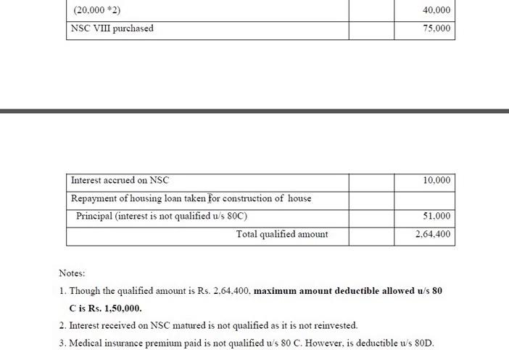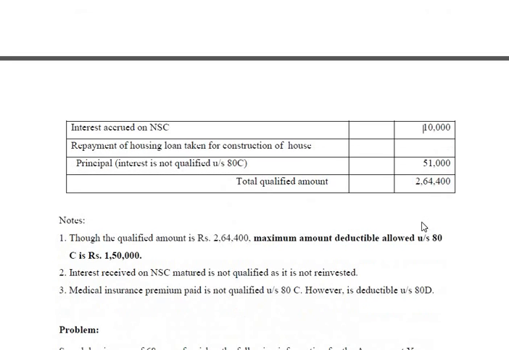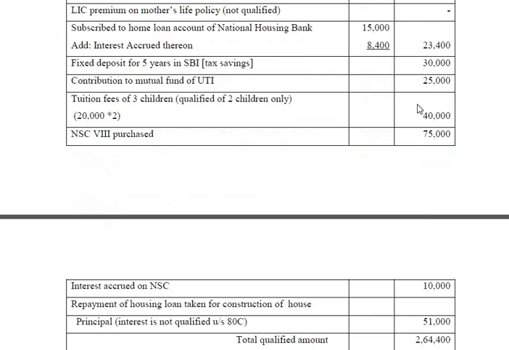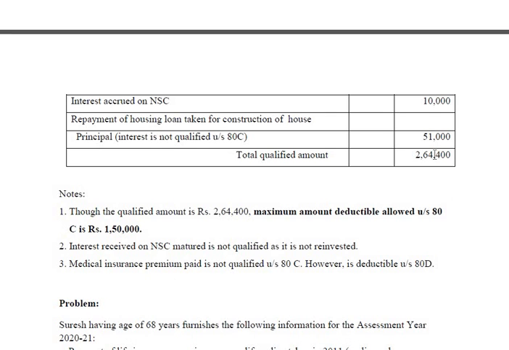The repayment of housing loan taken for construction of the house, only principal amount is allowed, but interest is not qualified under this section, but the benefit is allowed under income from house property. Under that section, the benefit is given. All right. Now, if you total up the qualified amounts of different items, you will get 2,64,400.